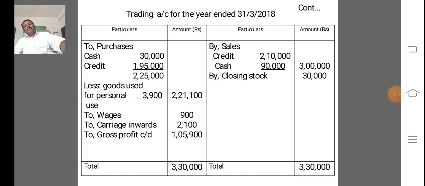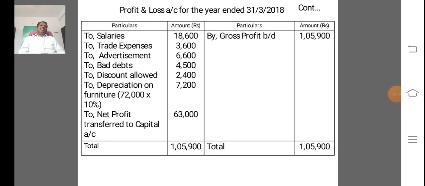So next we prepare profit and loss account for the year ended 31/3/2018. On the debit side, to salaries 18,600. To trade expenses 3,600. Bad debts 4,500. Discount allowed 2,400.